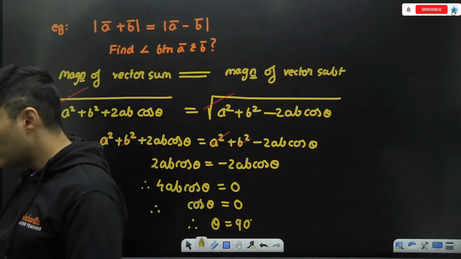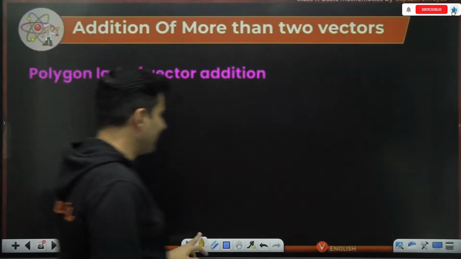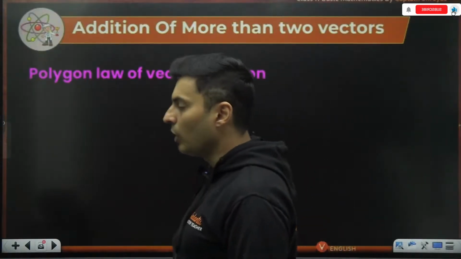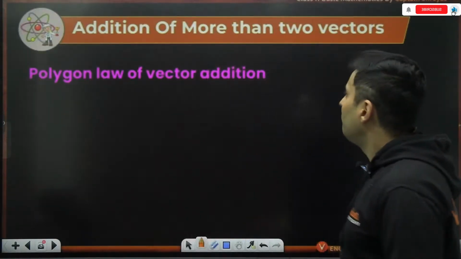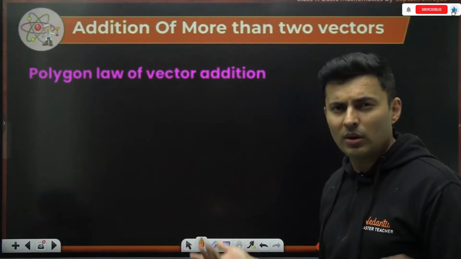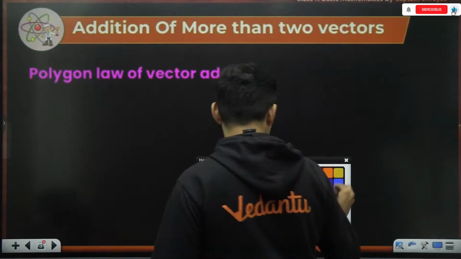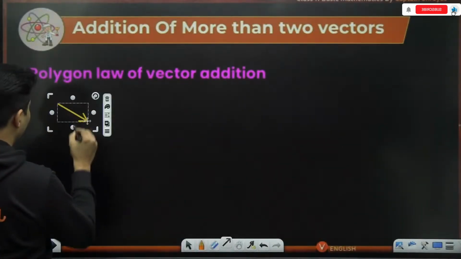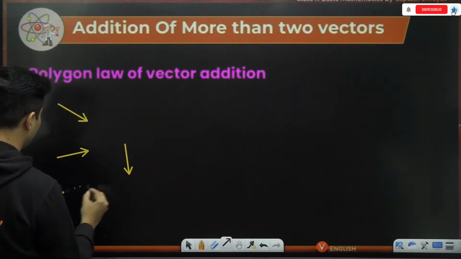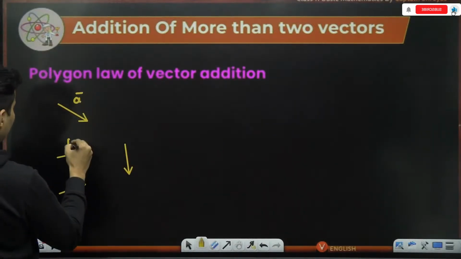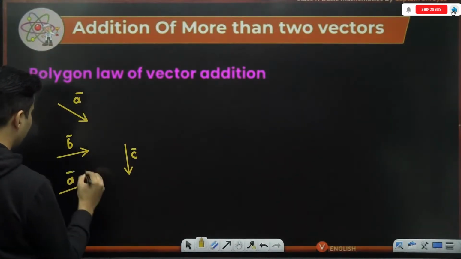Is this absolutely clear, everyone? Polygon law of vector addition, we'll come to that, and then we will go to the component method as well. Whenever you have more than two vectors to be added, you use the polygon law of vector addition, as simple as that. And what is this polygon method? Say you have vector A, vector B, vector C, vector D like this, and all these vectors need to be added.